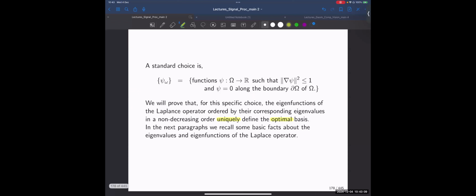And this is the problem that we would like to deal with in this lecture. Let's see what is going on. So again, now we narrow down from any set of functions. I would like my family of functions to be those for which the Dirichlet energy is bounded. Okay, this is the set of functions. And without loss of generality, I would also like to assume that everything vanishes along the boundary.